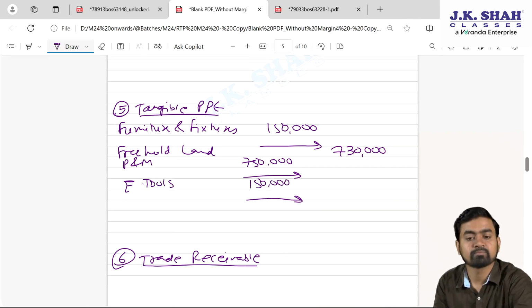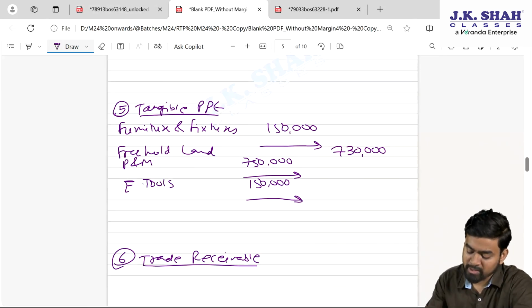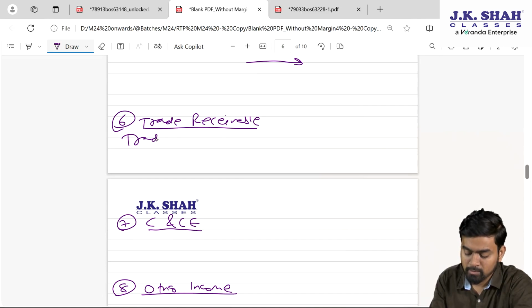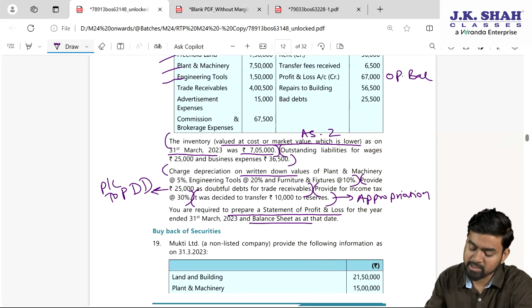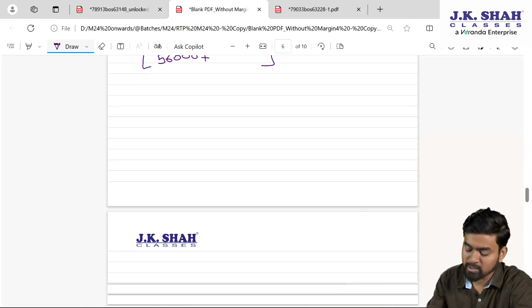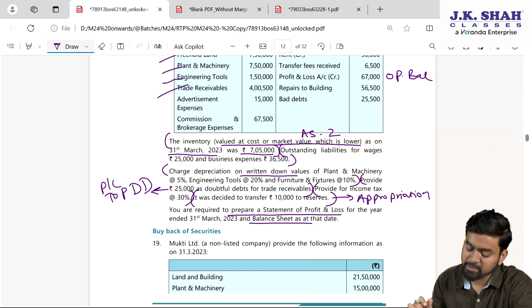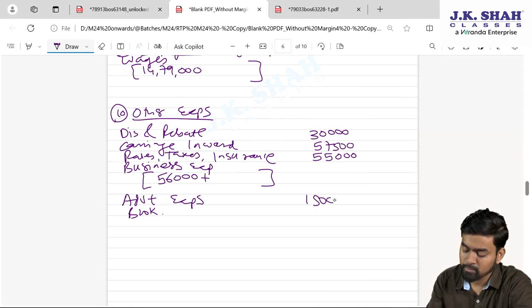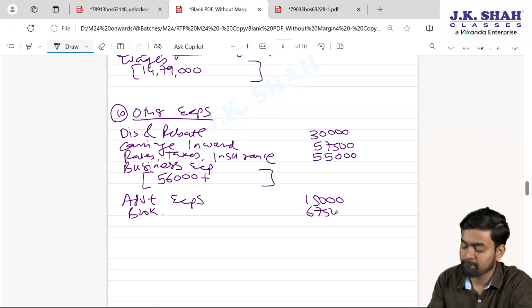We will leave one line for depreciation later on. Trade receivable, 4,500,000. Children, trade receivable, 4,500,000. We will leave one line for provision for depreciation adjustment. Advertisement expense and commission and brokerage will go where, my dear students? Other expenses. Advertisement expense amount 15,000 and brokerage amount is how much? 67,500.